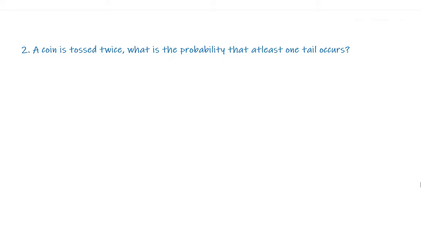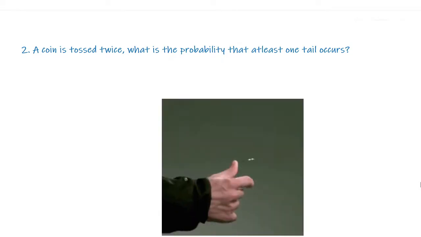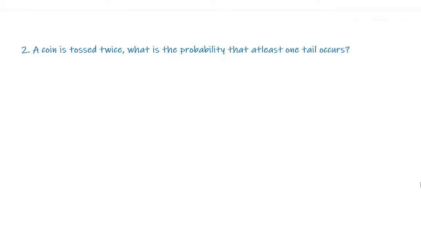Question 2. A coin is tossed twice. What is the probability that at least one tail occurs? Here "at least one" is important. At least one tail occurs. When a coin is tossed twice, our sample space is head head, head tail, tail head, or tail tail.